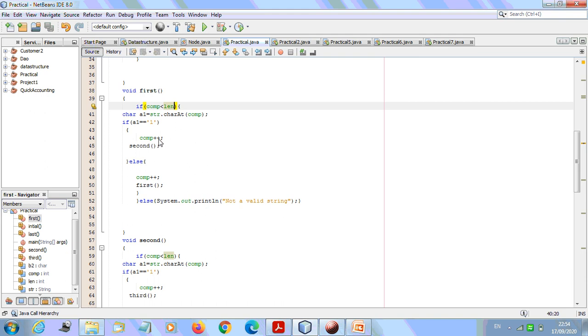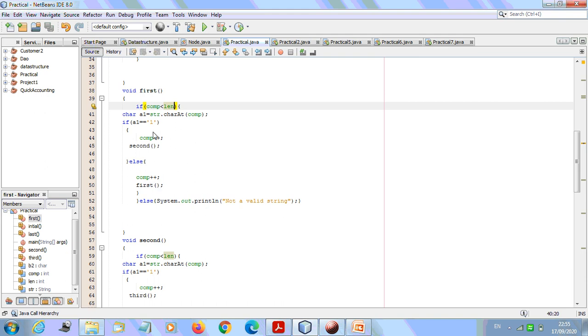comp++ means we are going to increment the index value of the comparator, so that the second character can be read from the string itself, and we'll move towards the second state, that will be Q1 in your DFA. And if the first character is 0, we'll move to this else part. What will we do? Again, we move the index of that string, and we call first itself. That is the self loop.